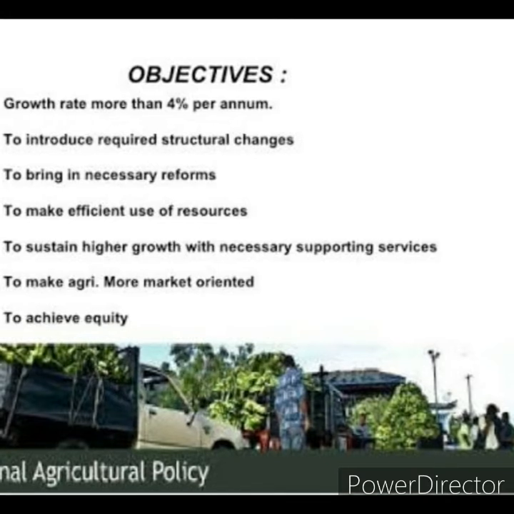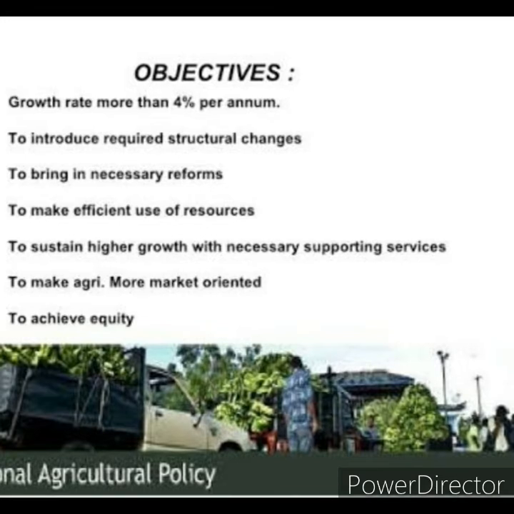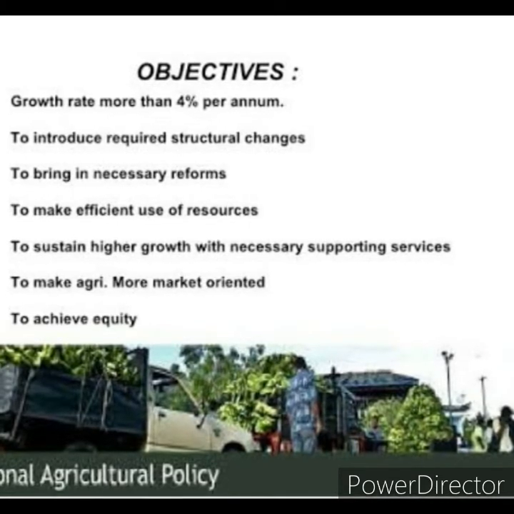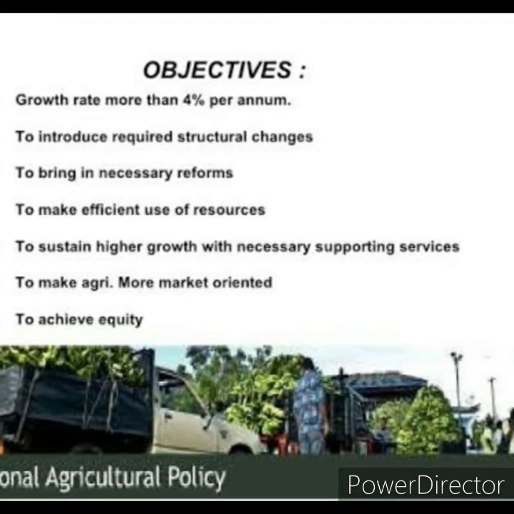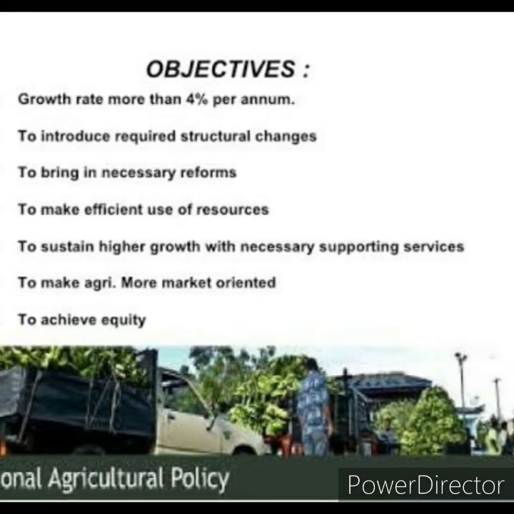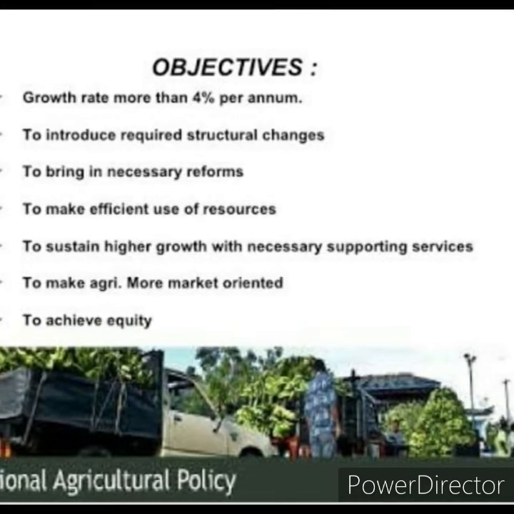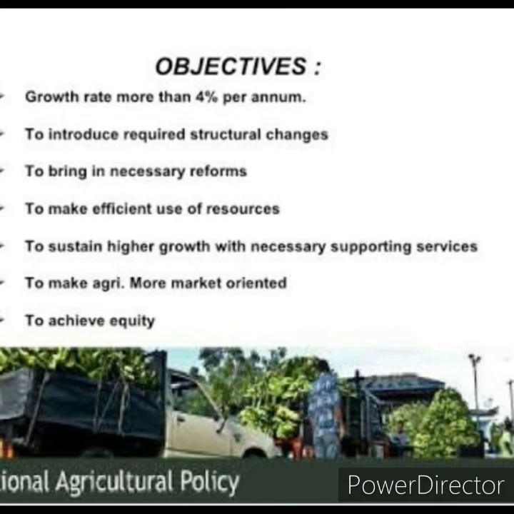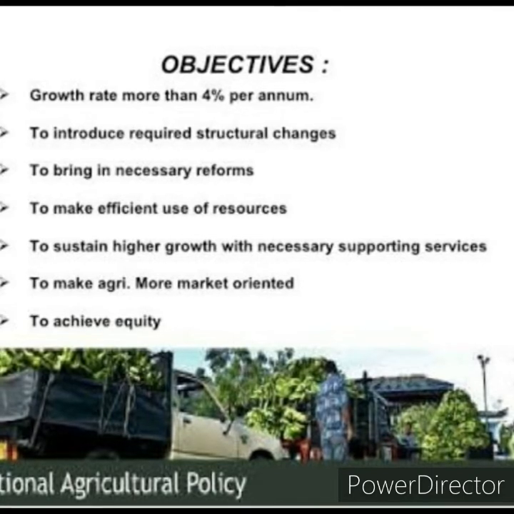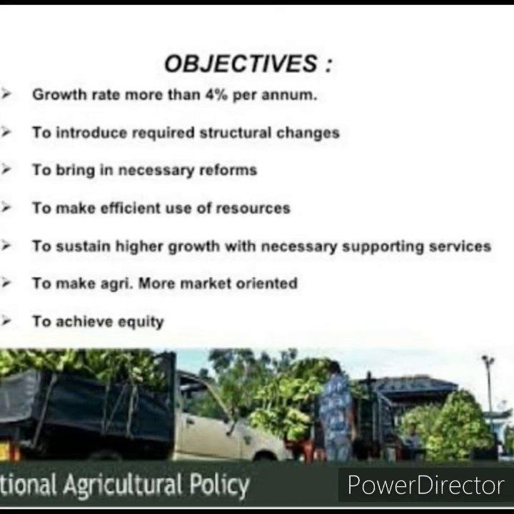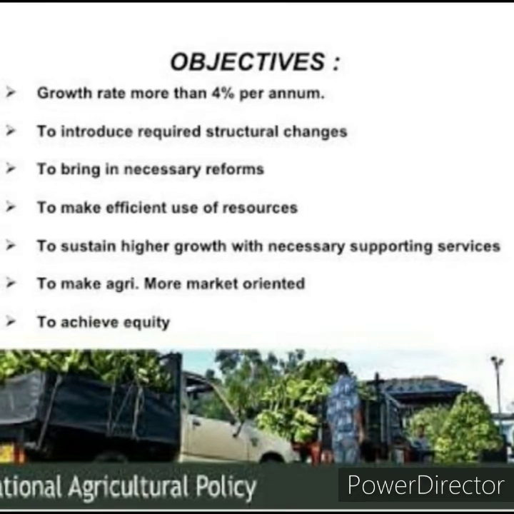Protecting the interest of poor farmers. Agriculture policy is proposed to protect the interest of poor and marginal farmers by abolishing intermediaries through land reforms, expanding institutional credit support to poor farmers, etc. That means the government is giving credit support to the poor farmers, as well as abolishing the intermediaries. That means the farmers themselves can sell their product in the open market. Otherwise, they can sell their product to the government itself.